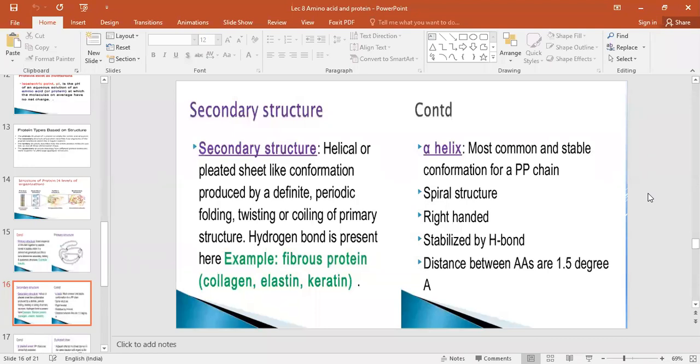Yes, in this alpha helix, the two amino acids are 1.5 Angstrom apart. Okay, what is the distance between two amino acids in the alpha helix? 1.5 Angstrom.